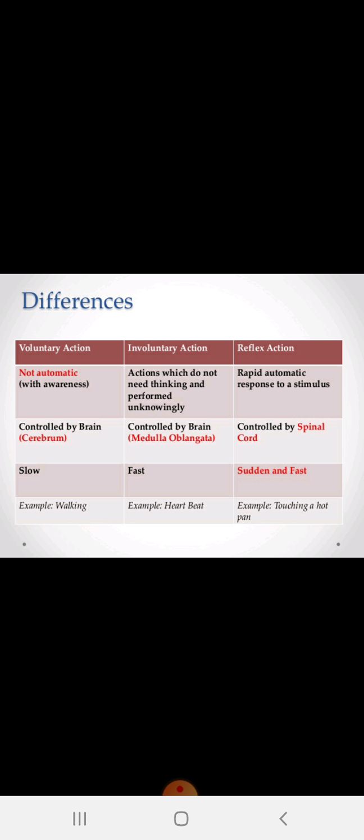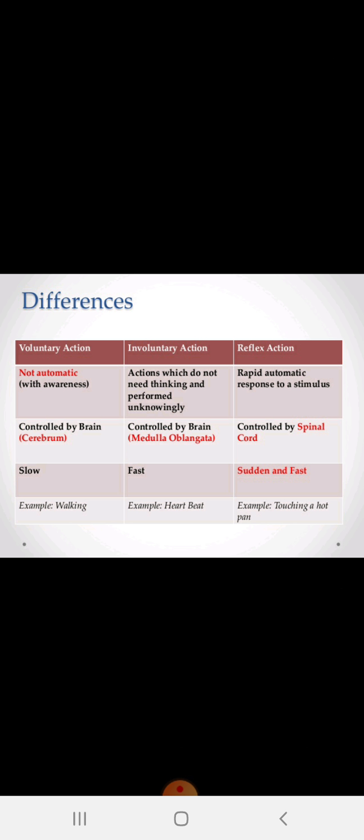What are involuntary actions? Actions which do not need thinking and are performed unknowingly, controlled by the medulla oblongata of the brain. They are very fast. Examples are heartbeat, the digestive system, and breathing. These are considered involuntary actions. What is a reflex action?